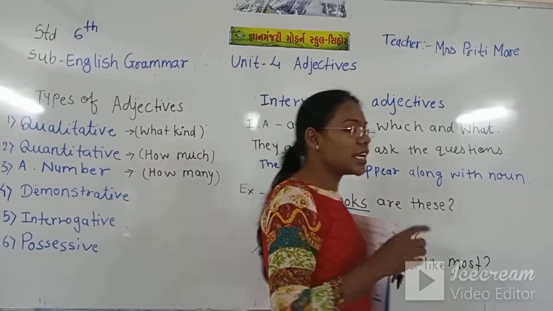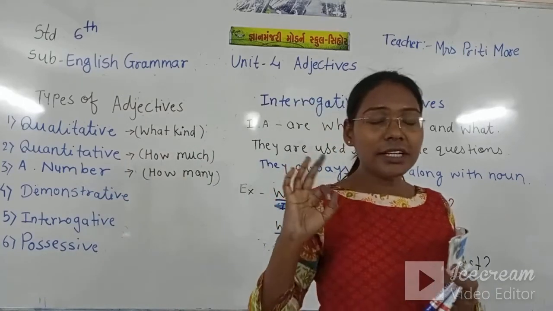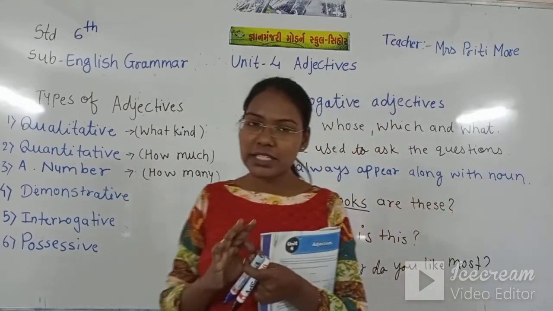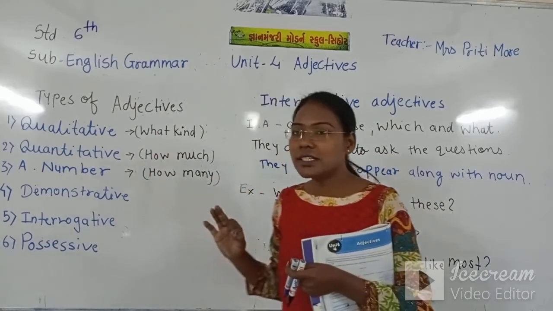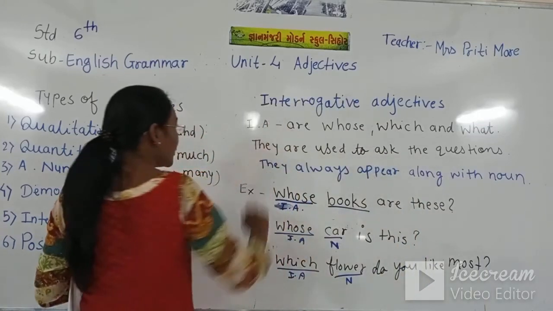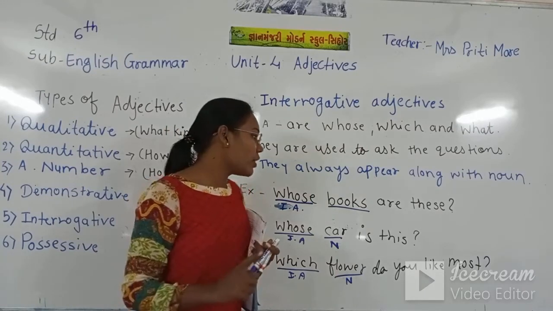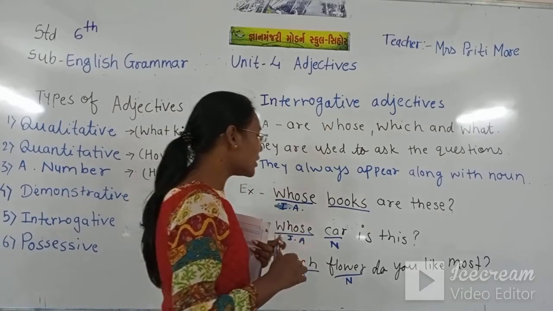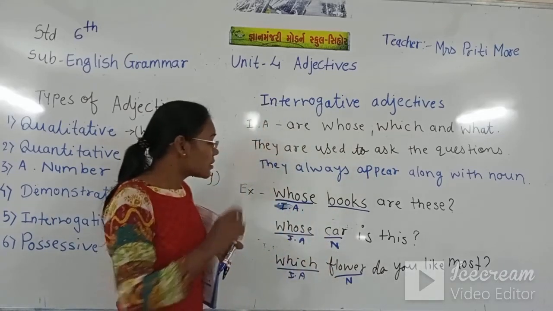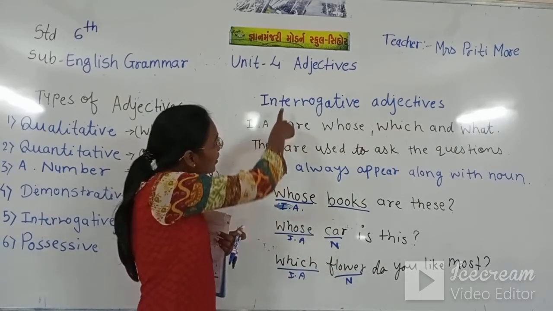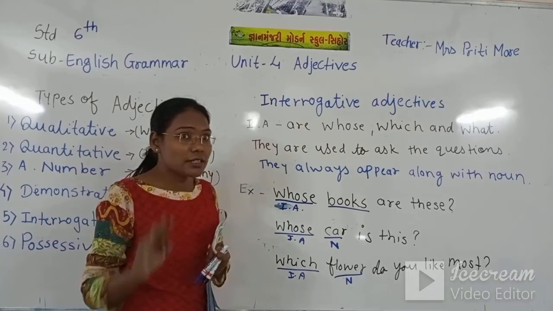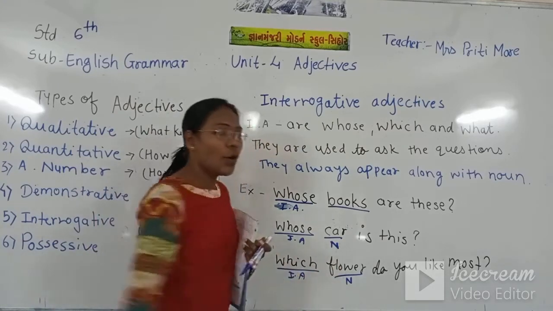Even as there is a little difference between the demonstrative adjective and the demonstrative pronoun, there is a little difference between the interrogative adjective and the interrogative pronoun. So how is the difference? First, we'll see the interrogative adjective always comes with the noun.